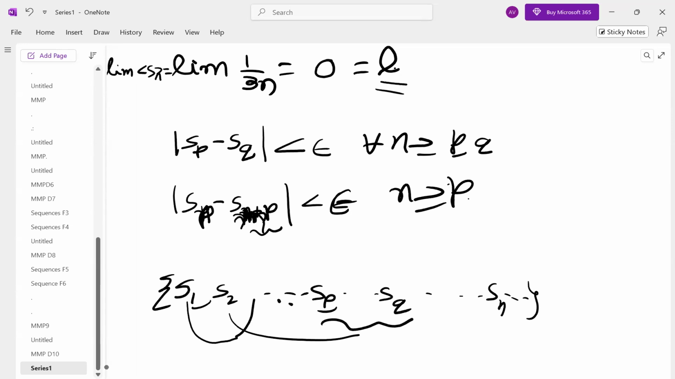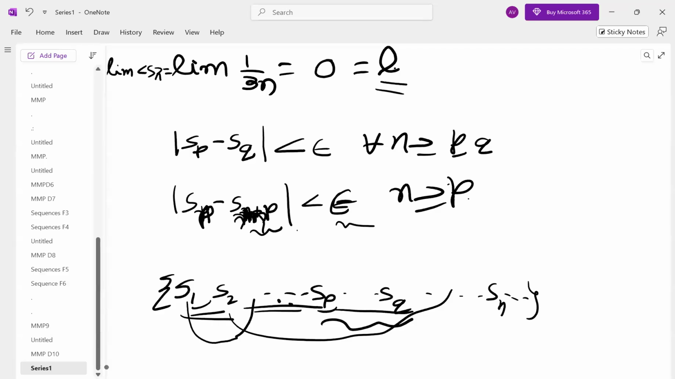Any two members you take, if the difference is very small, that means the members are close to each other. Then we say such a sequence is a Cauchy sequence. That means the difference between every two members is negligible. Then it is called a Cauchy sequence.